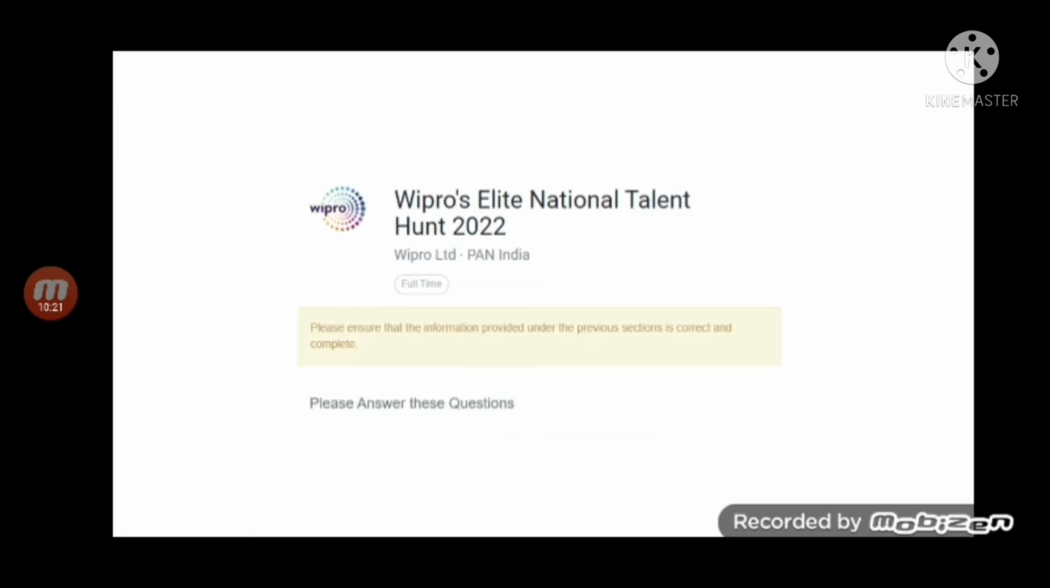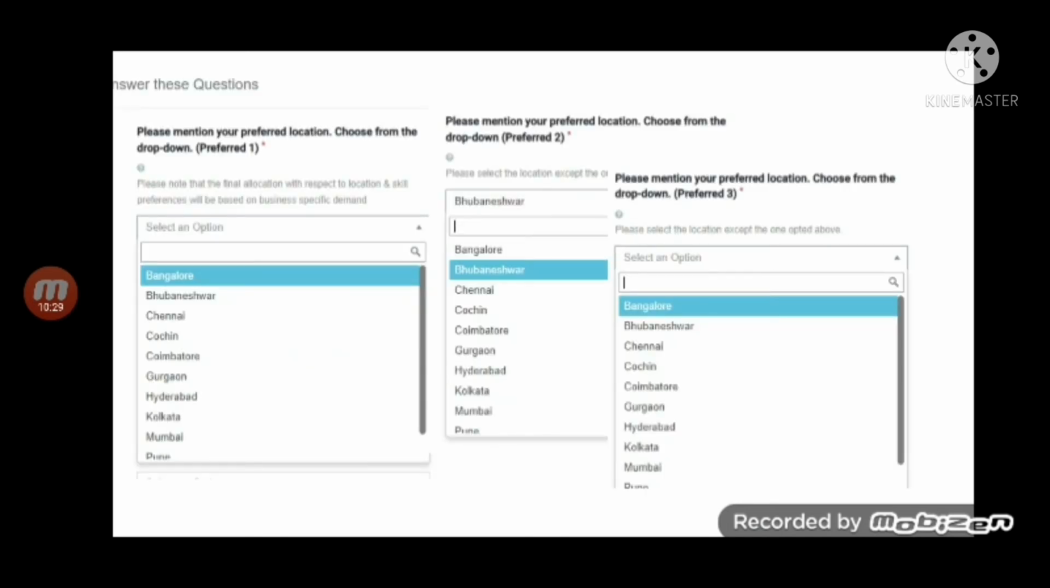Then after this step, save and next, the last step. It says please answer these questions. First question is please mention your preferred location, choose from the drop down. They're asking for 3 preferred locations, and the 3 should be different locations. For the first location, you can choose a city nearby. It is going to be a center mode test, so please select an option based on your city. So 3 cities you have to give.